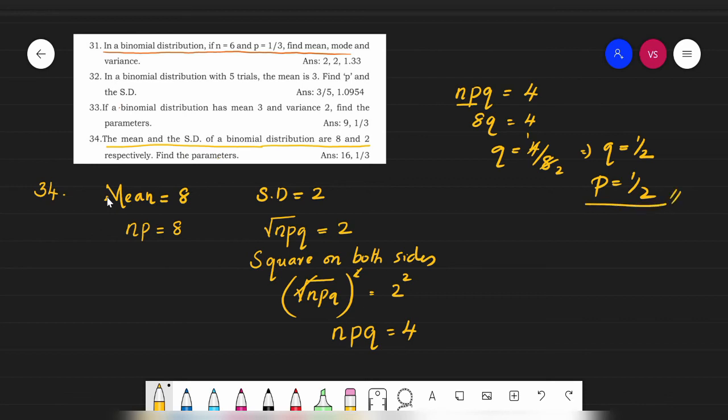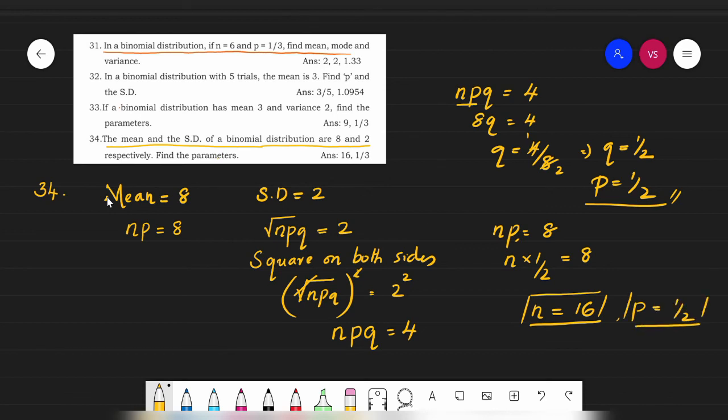Then we have np is equal to 8, that is, mean is equal to 8 as given to us in the 34th problem. So n into 1 by 2 is equal to 8. This 1 by 2 is the value of p that we got here. Now I take this to that side, so it would be 2 into 8, which is 16. So n is equal to 16 and p is equal to 1 by 2 is the answer to this 34th problem. I hope you have understood all these, students. Okay, thank you.